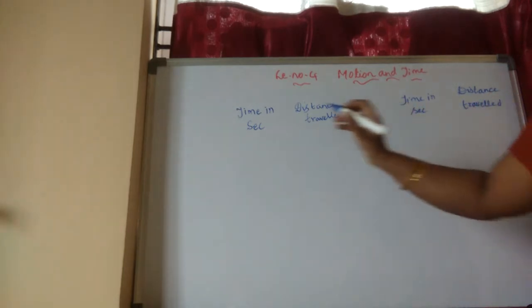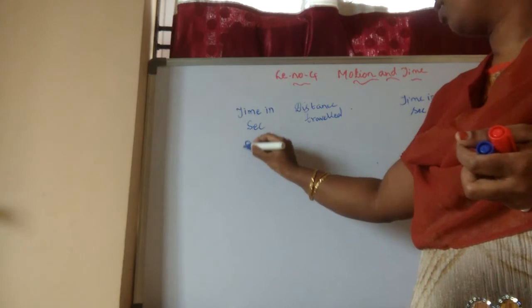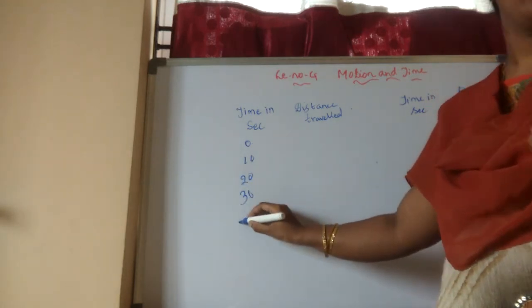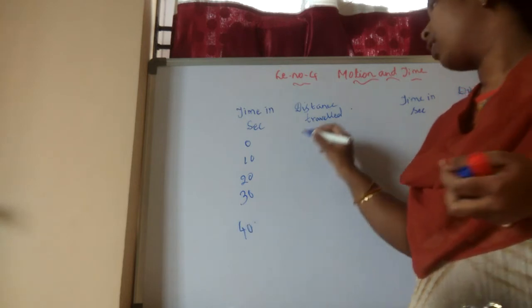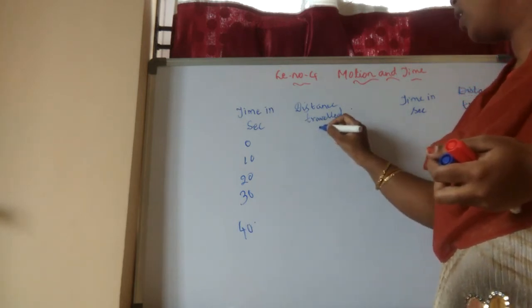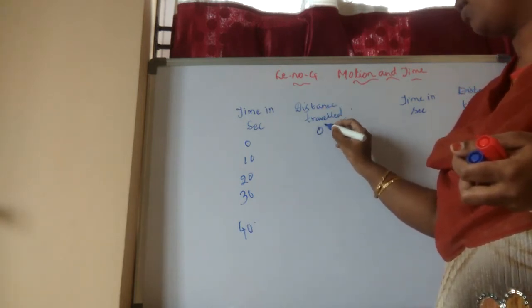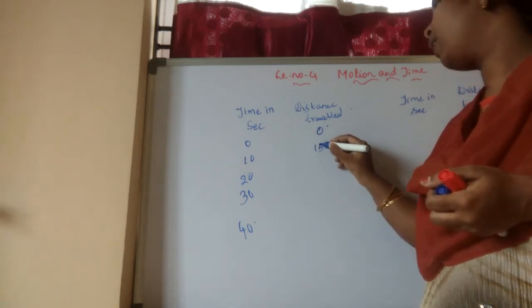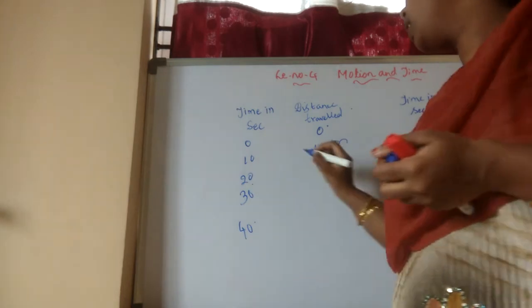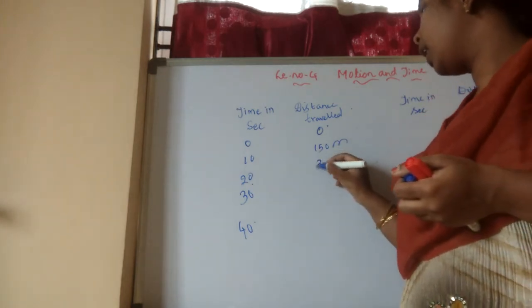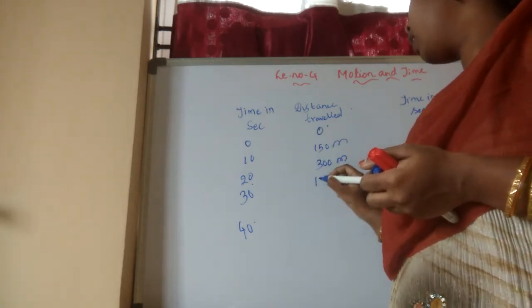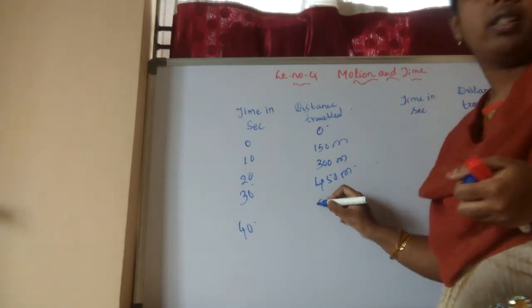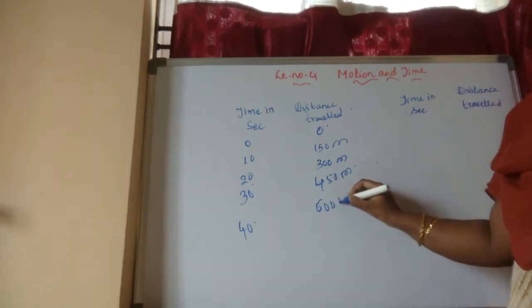Here time in seconds has 10-second differences. At 0 the distance traveled was 0. After 10 seconds, he moved 150 meters. After 20 seconds, 300 meters. After that, 450 meters. After that, 600 meters.